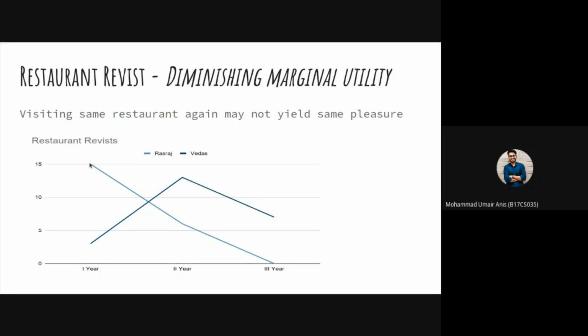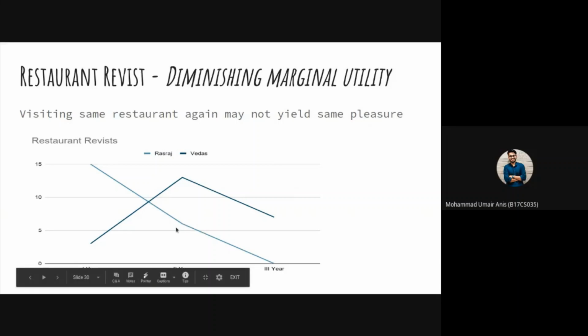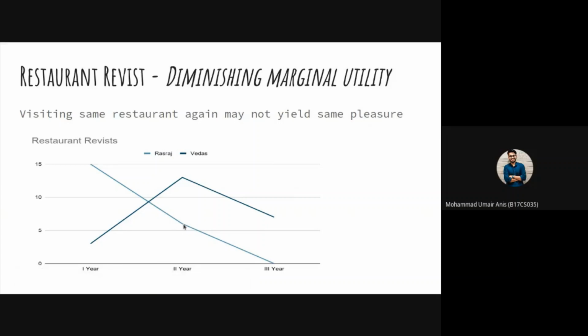But as I kept on visiting the same restaurant again and again, in the second year the satisfaction level which I was deriving from Rasaraj was not enough. That is why I started visiting another restaurant. So the utility in the second year was lesser than the first year, and because I was not visiting Rasaraj, I resorted to another restaurant which is Vedas.